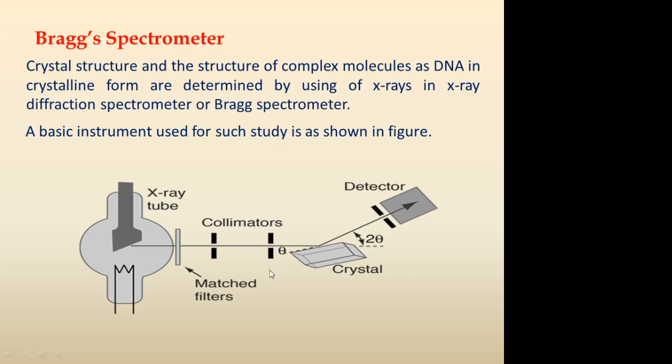The X-ray diffractometer will have an automatic arrangement such that we can rotate this crystal, like a prism table in an ordinary spectrometer, and set different angles by rotating it. For every angle theta rotated, the detector has to be moved by an angle 2 theta. According to the geometry, we have to move it by 2 theta in order to collect the reflected beam.